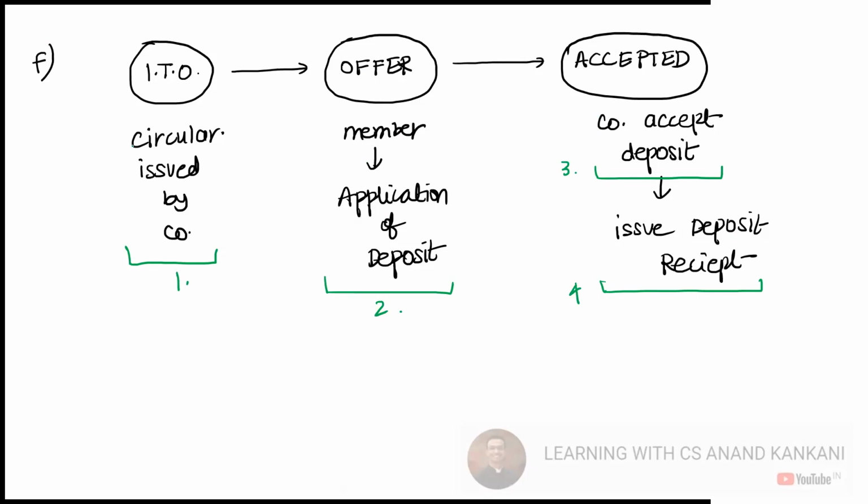Now, when we say this circular, like how we discussed what should be the content of the prospectus, the same thing we are going to see, what is going to be the content of the circular. We also read what is going to be the validity of the prospectus, which is approved. In the same way, we are also going to get the validity of this circular. The broad principles remain the same, just that as per the product, the provisions get changed.